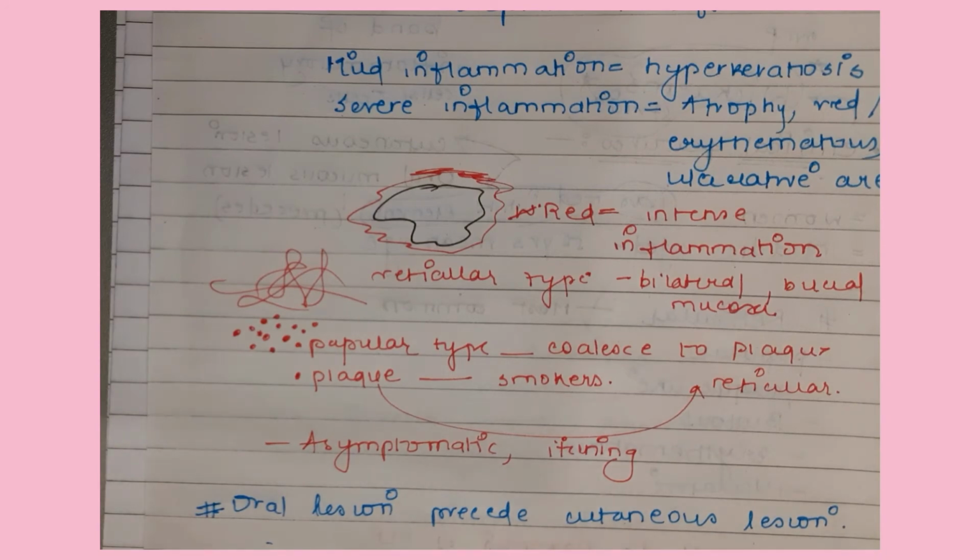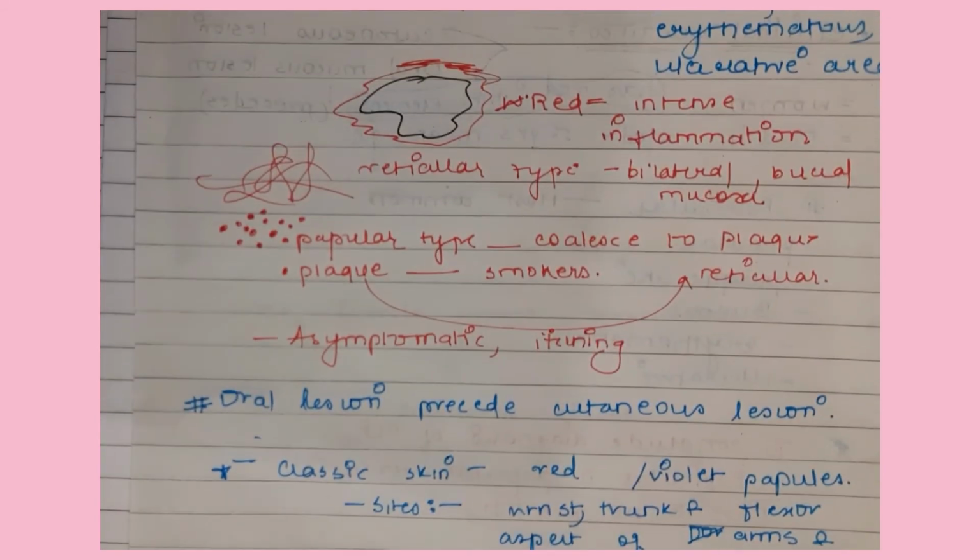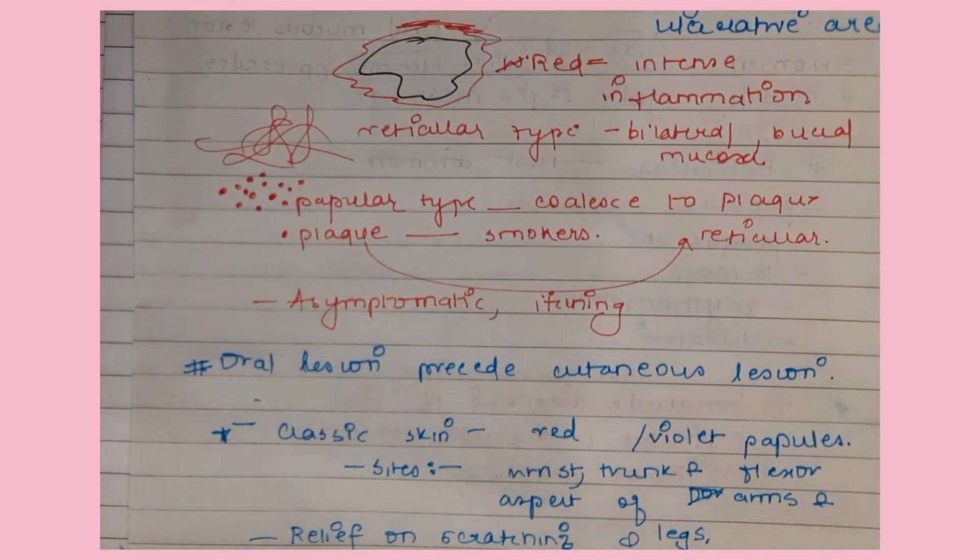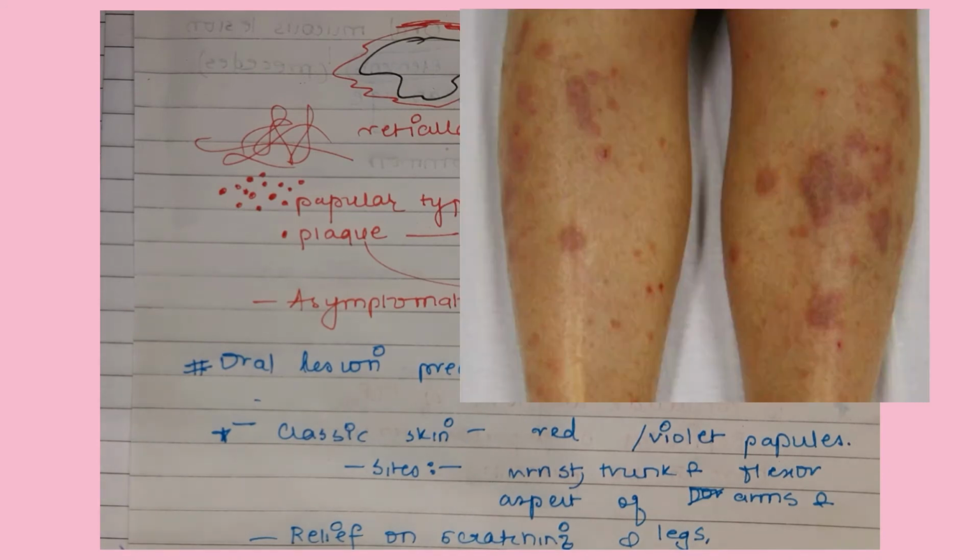Now mostly this lesion is asymptomatic, but in the erythematous type there is a burning sensation in the mouth, and the person may also feel itching. We have seen in the pathogenesis that there is release of cytokines, and histamine has a role to play in allergic reaction, so there is itching. Oral lesions precede the cutaneous lesions. In a cutaneous presentation, the classic sign is red or violet papules, mostly present on the flexor aspect of the arms and legs, the wrist or the trunk.